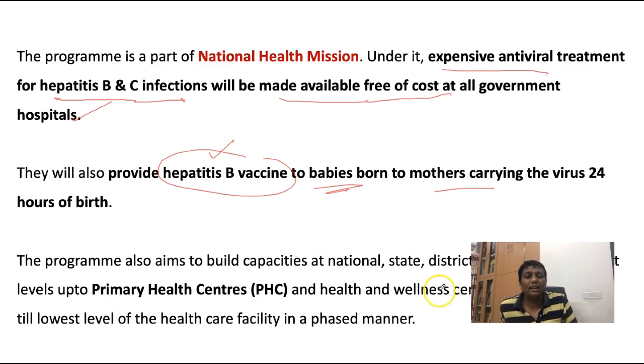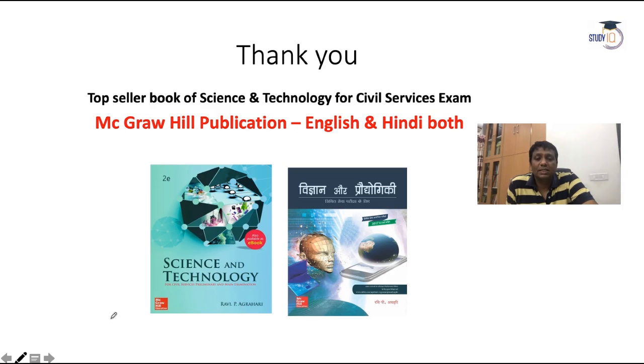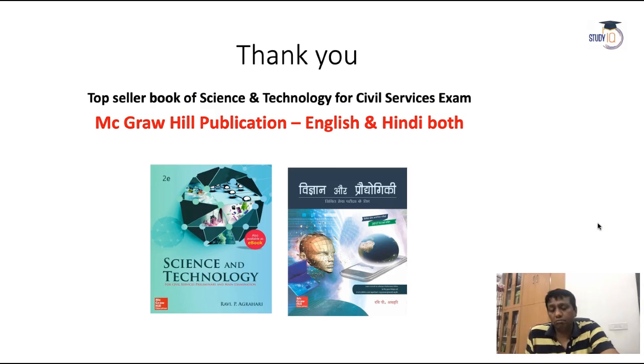And a lot of centers at the national level, district level, sub-district level, and primary health centers were opened against the hepatitis B and C problems, and to free India by 2030. So this was the overall current affairs issues in the video, even though lengthy, but don't mind. I don't like to skip any articles. Those are important, and this covers the complete month of July.